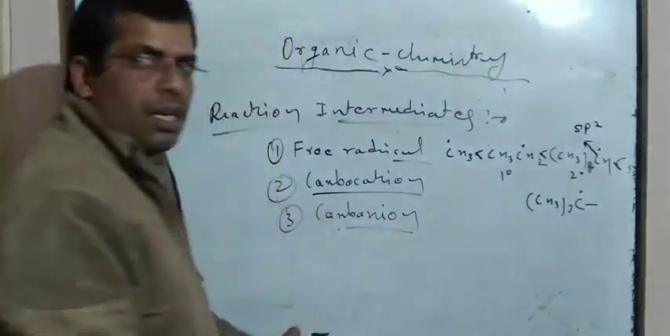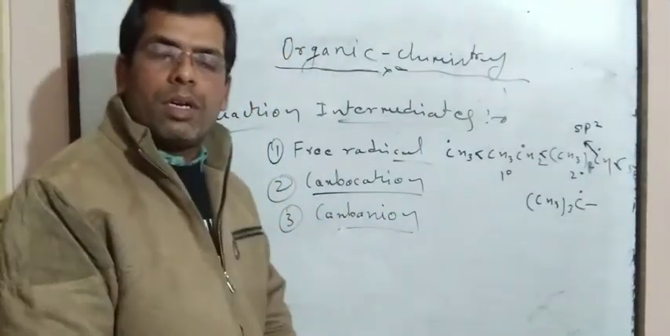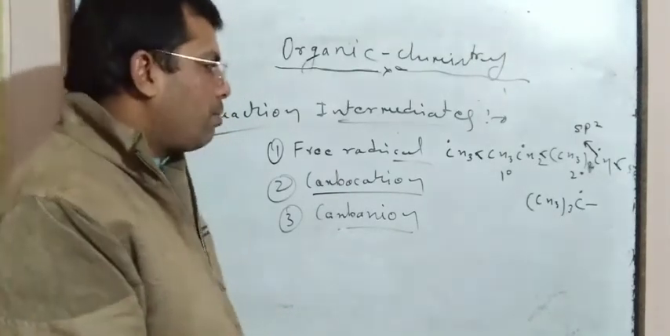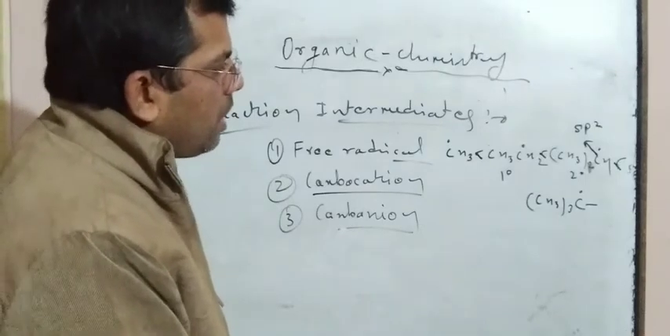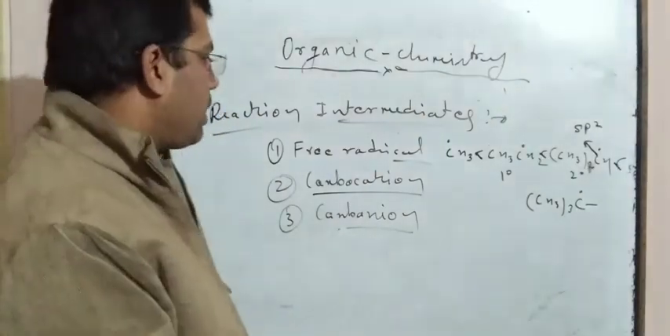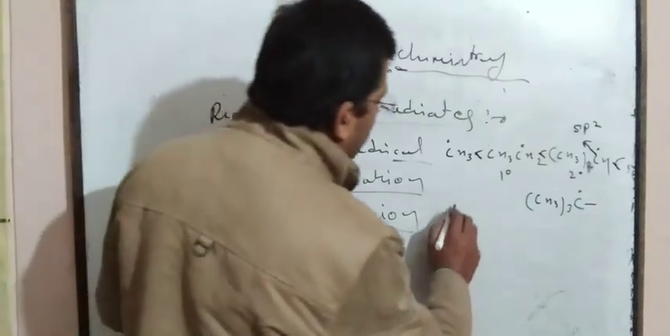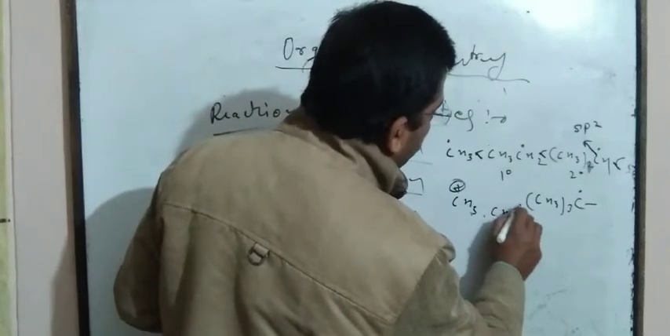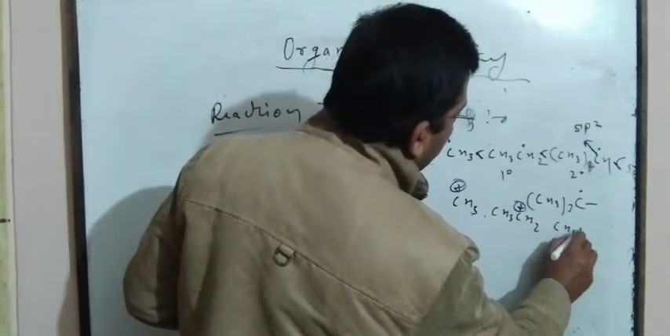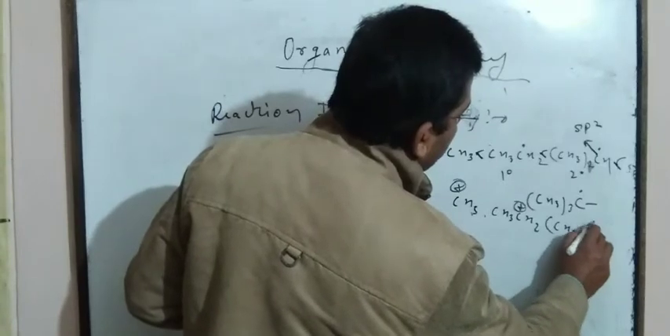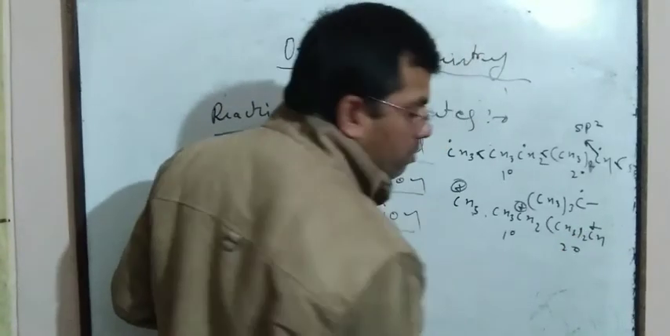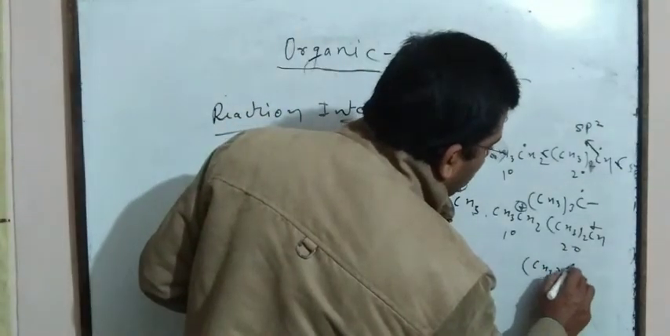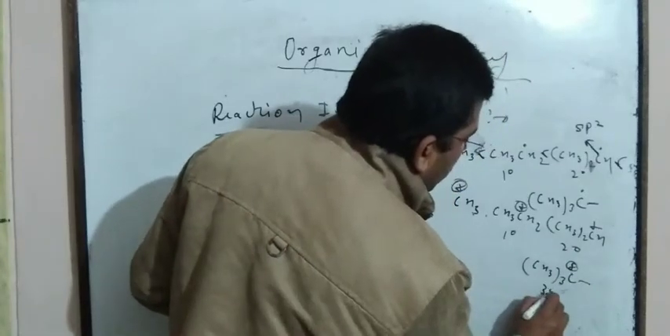Now, carbocations are those types of species in which carbon has a positive charge, in an alkyl group or in a carbon skeleton. That is known as a carbocation. Like CH3 plus is the methyl carbocation, CH3CH2 plus is the ethyl carbocation, (CH3)2CH plus is the 2 degree carbocation, and (CH3)3C plus is the tertiary 3 degree carbocation.